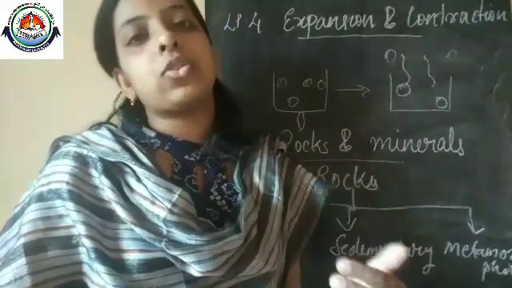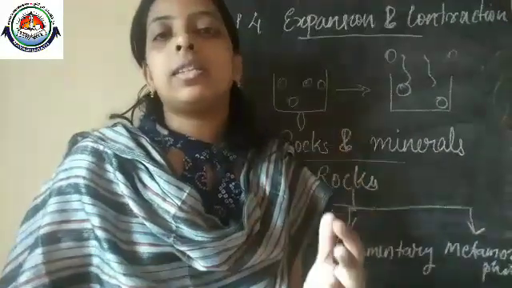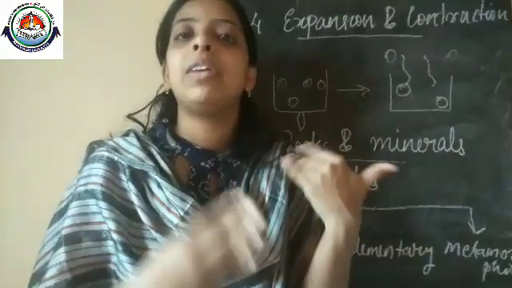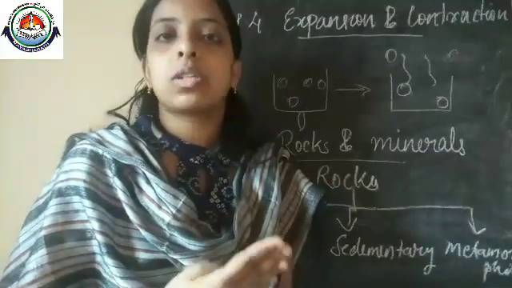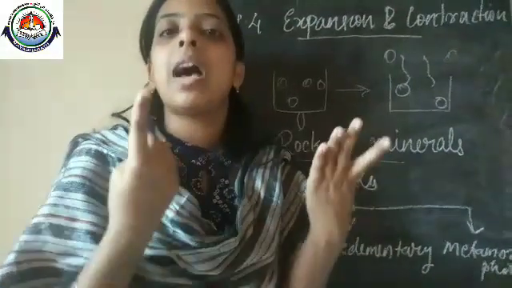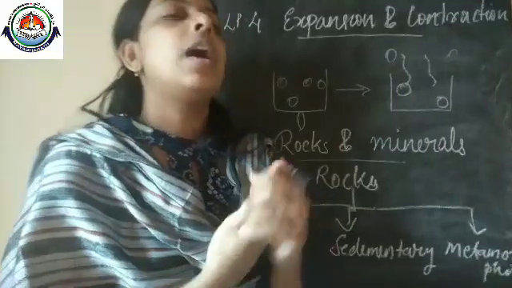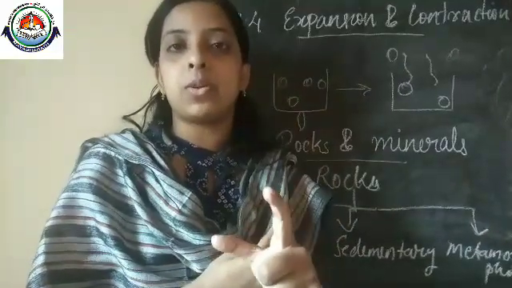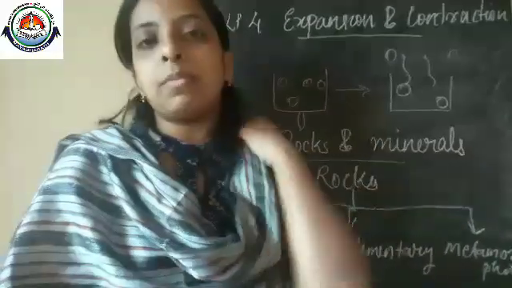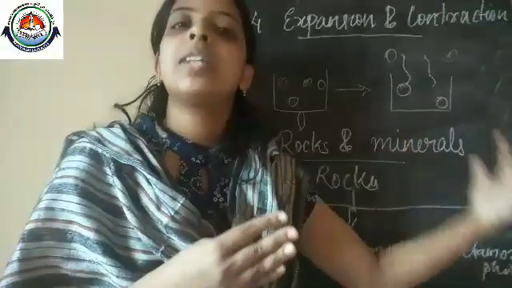Igneous rocks are formed at the earth's crust, meaning the sudden cooling of lava or magma gives igneous rocks like pumice, granite, basalt and so on. You should learn the examples also, each and every one, and the definition of igneous rocks. Not only igneous rocks, each and every type.